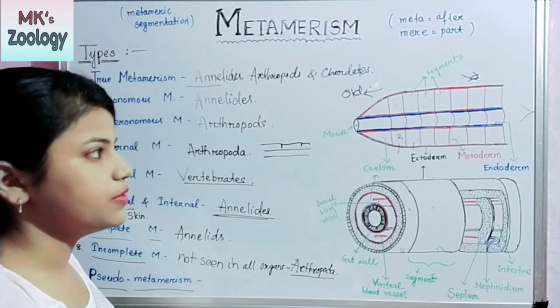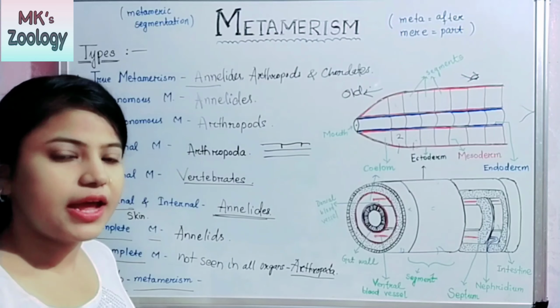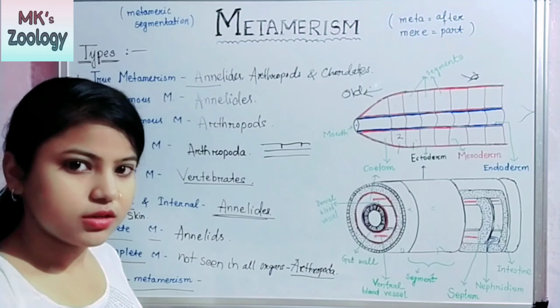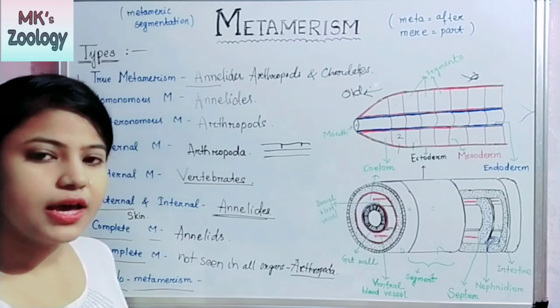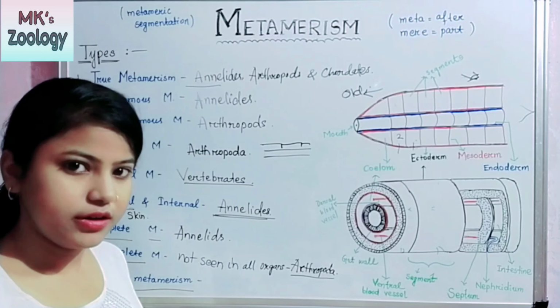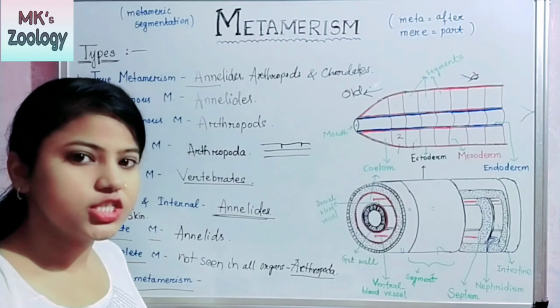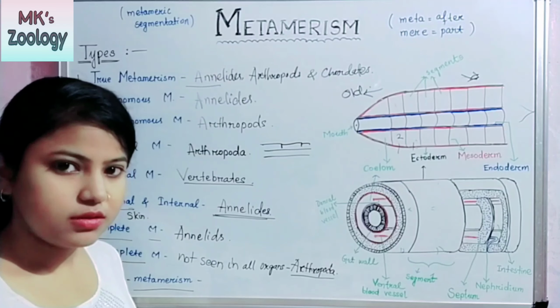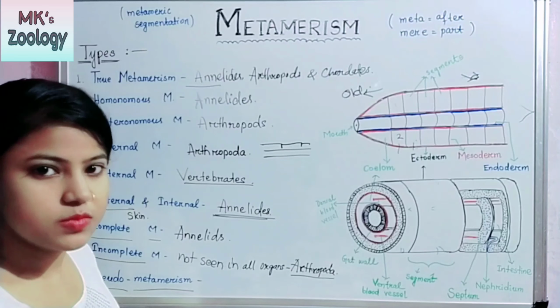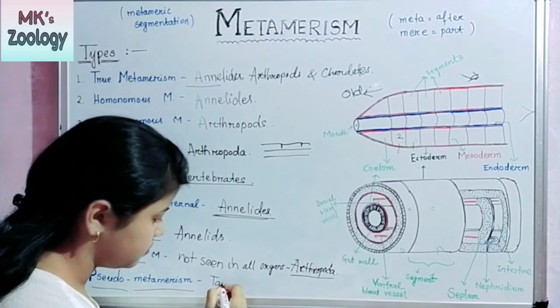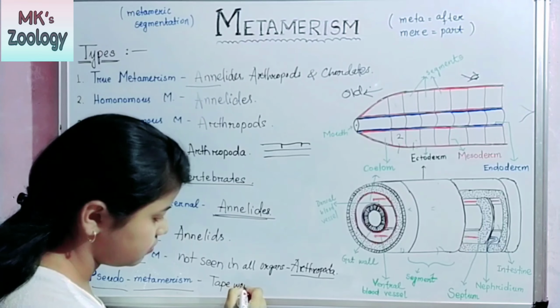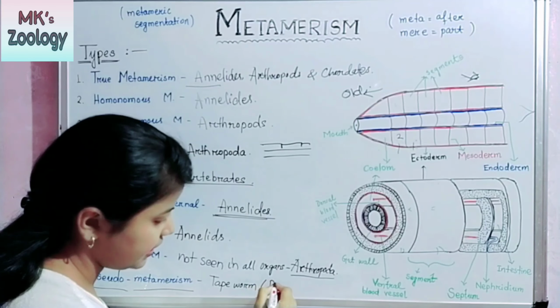But in true metamerism, the metameres are added at the posterior end. In pseudometamerism, it is added at the anterior end, and there is no coordination between the metameres. The example of pseudometamerism is tapeworm, Platyhelminthes.